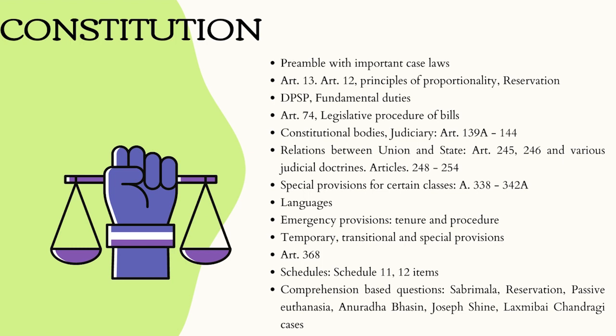The next topic is languages. So you must be aware about the official language of the Union, the language of the Supreme Court and High Courts, and how many languages are scheduled. Together with that, also remember their year of addition to the Constitution. Next comes the emergency provisions. You must be aware about the 3 emergencies, right? Together with that, also remember their tenure and the procedure for imposing these emergencies. Then there comes the temporary, transitional and special provisions. For this, try to remember the chronology of the states according to their articles arranged under the Constitution.